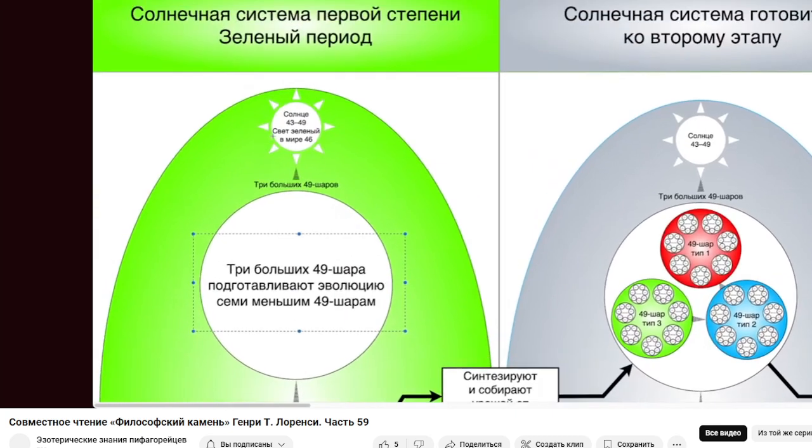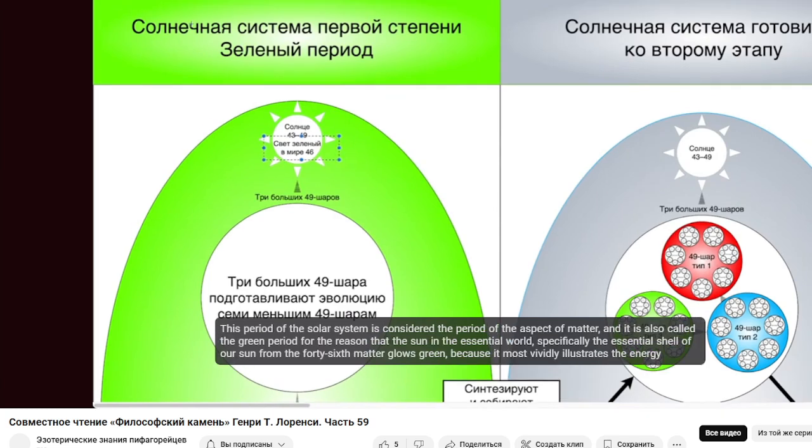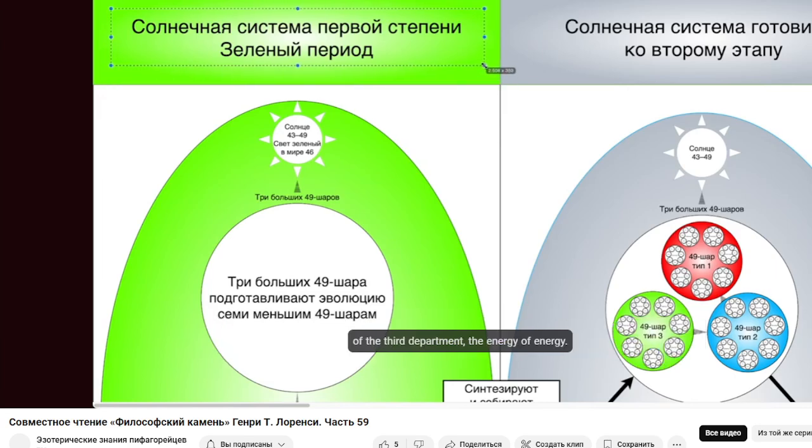Here you can see the Sun, the light is green, there are 46 in the world. This period of the solar system is considered the period of the aspect of matter, and it is also called the green period, for the reason that the Sun in the essential world, specifically the essential shell of our Sun from the 46th matter, glows green, because it most vividly illustrates the energy of the third department, the energy of energy. The energy aspect of matter, I apologize for this tautology.